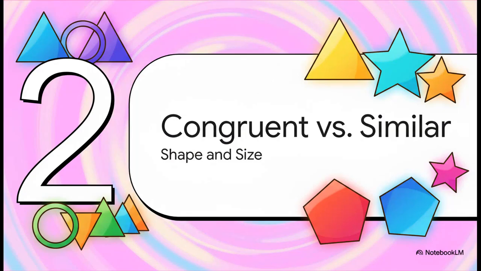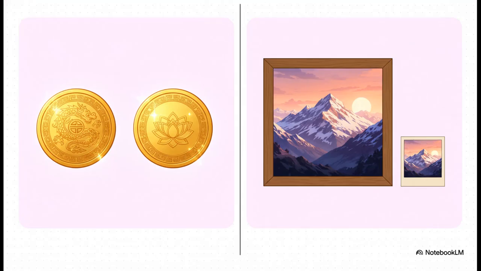Now, to really get what similarity is, we've got to compare it to something you probably already know: congruence. Understanding how they're different is the absolute first step. Okay, let's break it down. Over here, we've got congruent figures. Think of these as identical twins. They have the exact same shape and the exact same size.